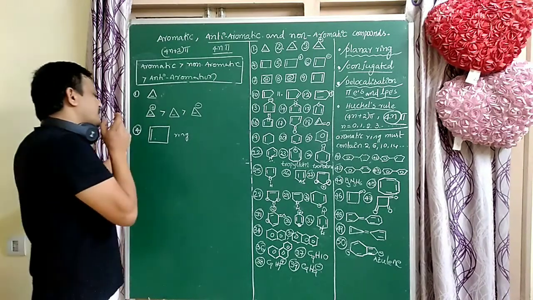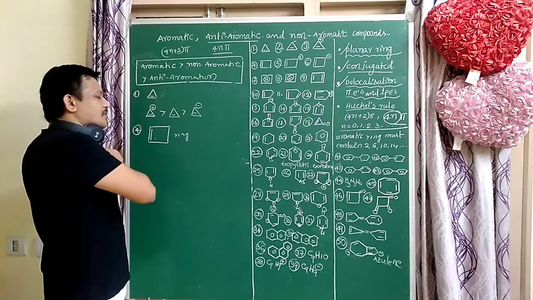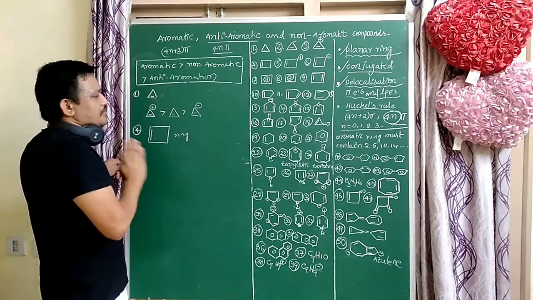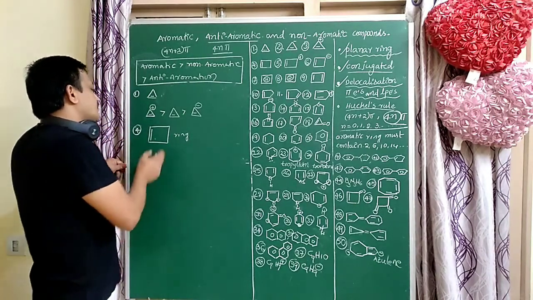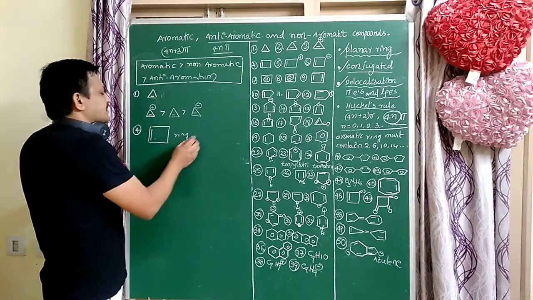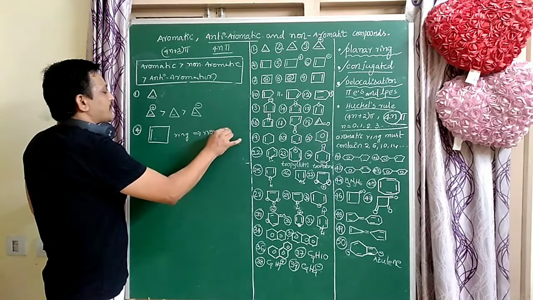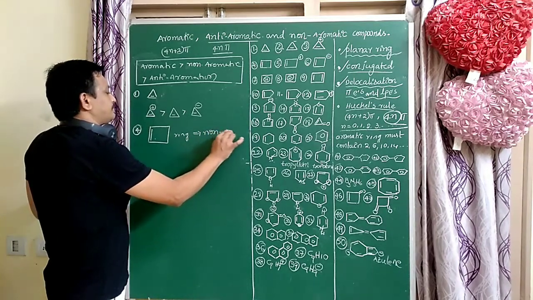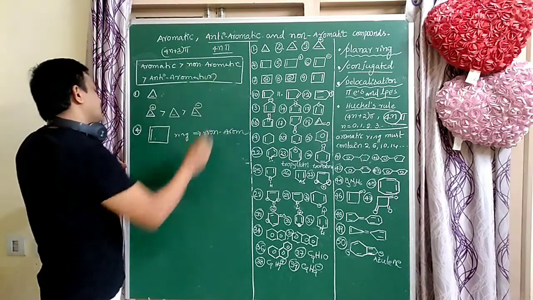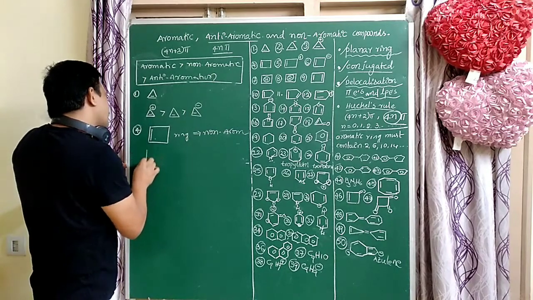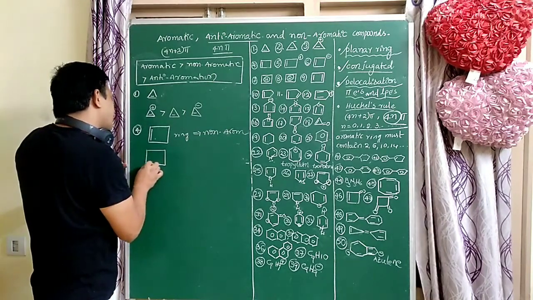There is no need to check 4n plus 2 or planarity. So here there is no conjugation. This is a non-aromatic compound. Next one, fifth example. How to check whether it is planar or not.